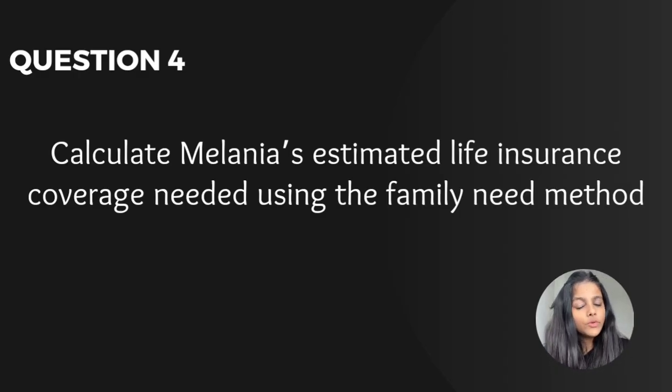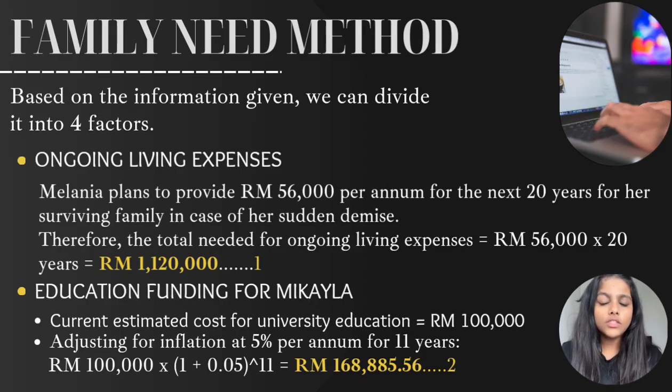I am Ariba and I will be doing question 4. Question 4 asks us to estimate the total insurance coverage needed by Melania based on the family need method. So to find the entire insurance coverage needed by Melania, we can divide the entire information into 4 factors. Number 1 is the ongoing living expenses. Since Melania has planned to provide her surviving family around RM 56,000 per year for the next 20 years in